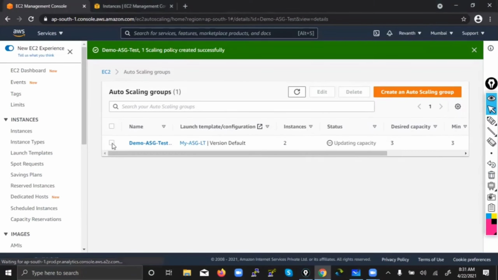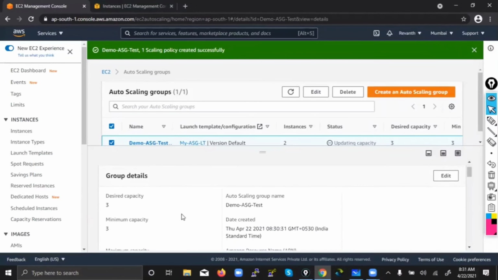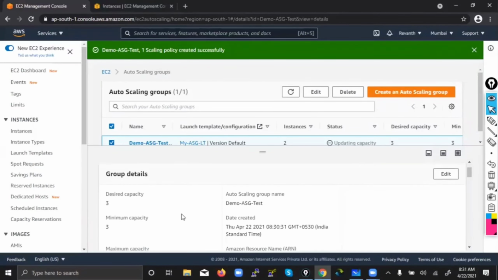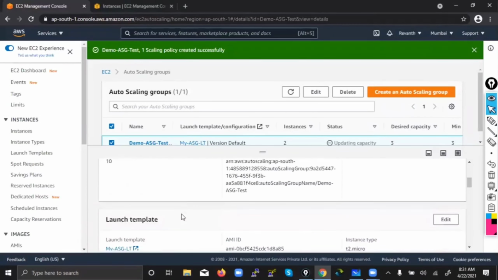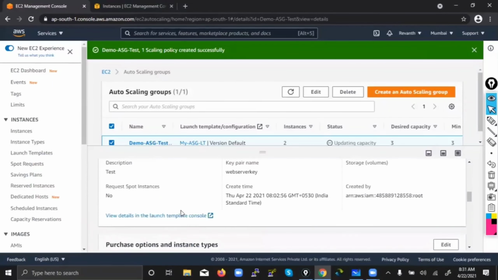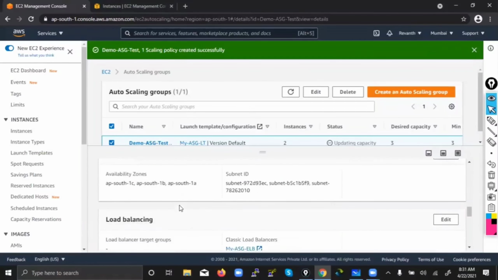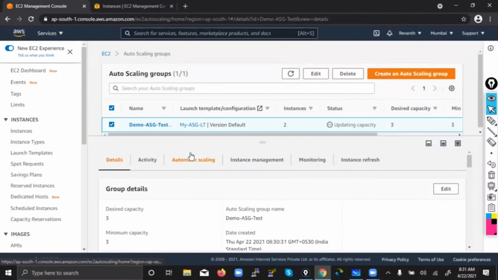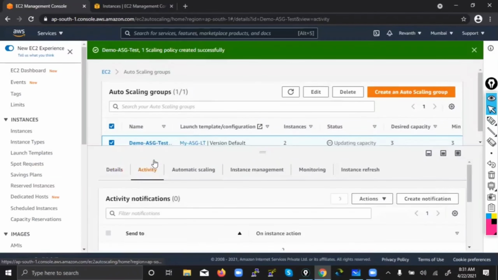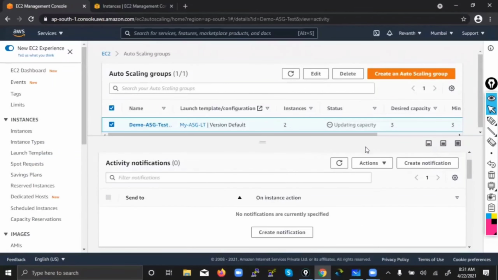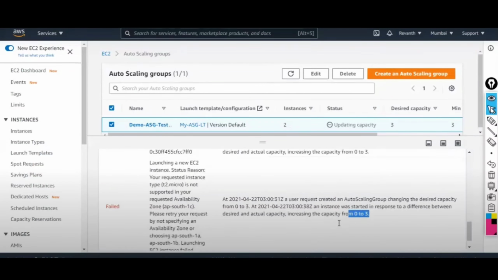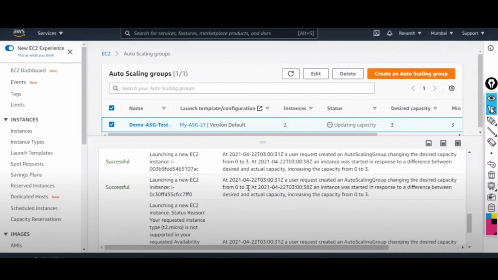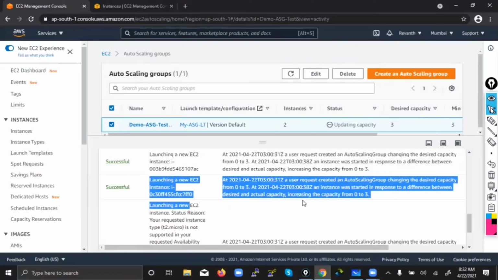So how can you know what is happening at any time? You can check here. You can select this. You can see all the details, whatever you have selected while launching auto scaling. What is the launch template? What is the minimum, maximum? All these things you can see here. Load balancer. Similarly, what is happening in auto scaling, when an instance is launched, when an instance is not launched, if you want to check what is happening, you can see in activity. You see? We want to launch 3 machines. So what is happening one by one? It has launched. Launching an EC2 instance.